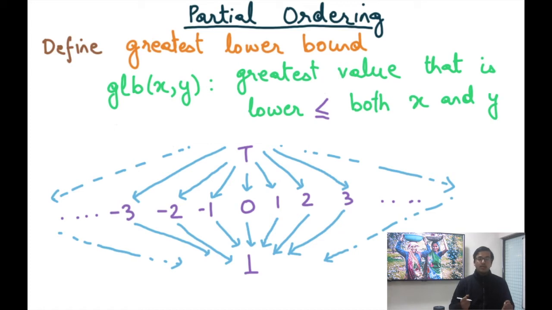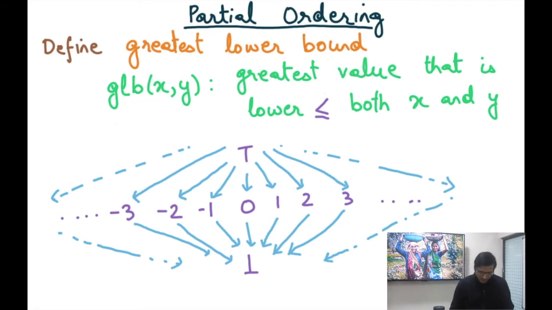So it also says that equal things are also ordered using less than equal to, whereas in the case of less than, it was only the unequal things that were related by the less than operator. And from here on we would be interested in the less than equal to operator. So we are interested in an operator that's both reflexive, which means the same element is related to itself using this operator, which is true for the less than equal to operator, and transitive, which is true for both less than and less than equal to operator.